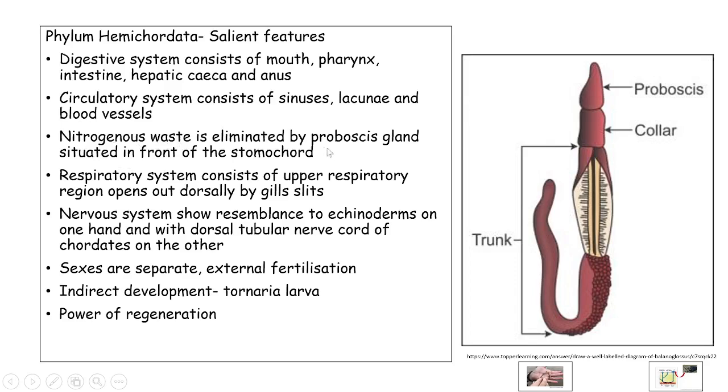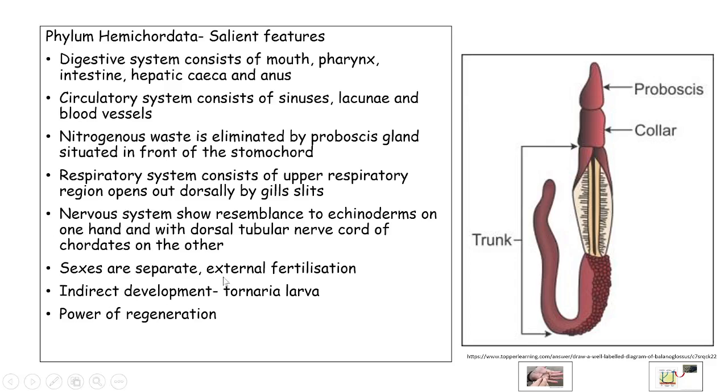Nitrogenous waste is eliminated by a proboscis gland, which is present in the proboscis near the stomochord, otherwise called the buccal diverticulum. The respiratory system consists of the upper respiratory region, which opens out dorsally by the gill slits. The nervous system shows resemblance to echinoderms on one hand, and in the dorsal region in some areas it resembles that of the chordates.